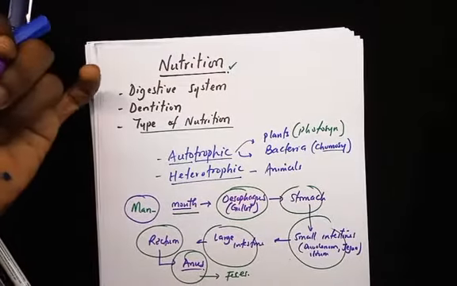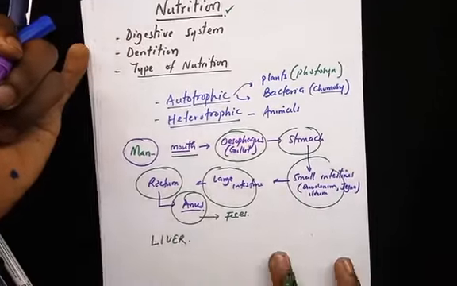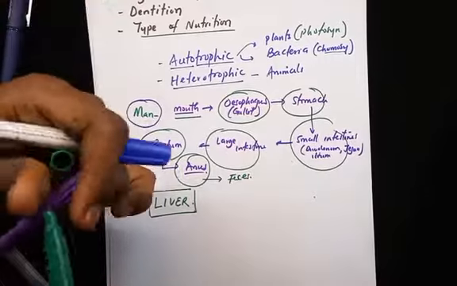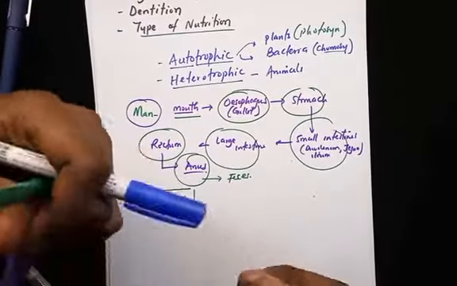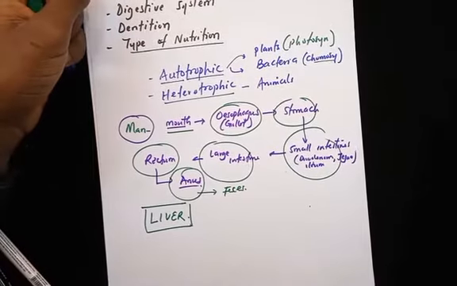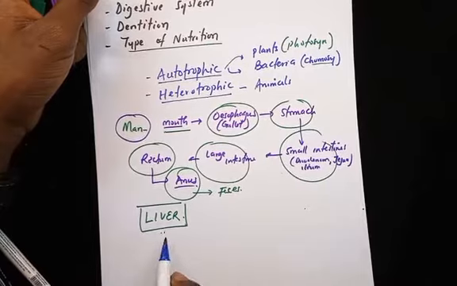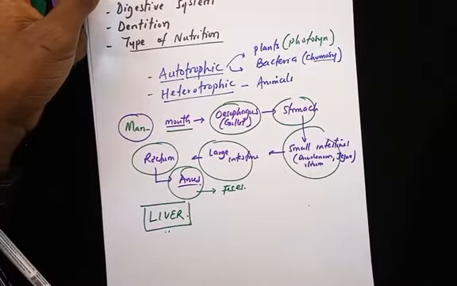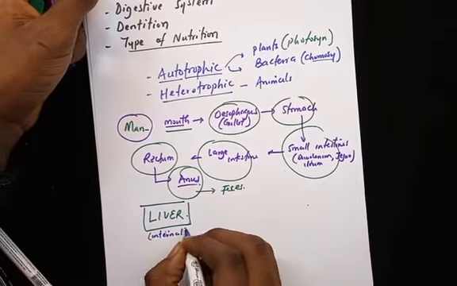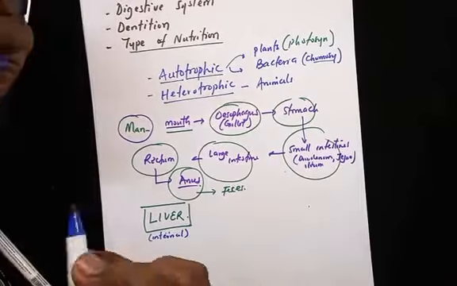Now, there is an important organ in the digestive system of man. That organ is the liver. Alright, so questions have been coming out about the function of the liver in man. So I'm going to just list some of the most important functions of the liver. Now let me tell you that the liver is the largest internal organ in man. We say the largest internal organ because the largest organ in man is the skin, but the largest internal organ in man is the liver.